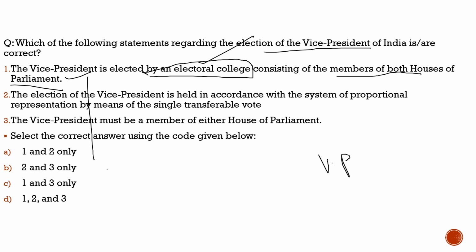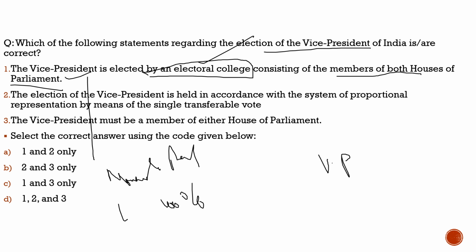Now here comes a point. Are the nominated members of the Rajya Sabha and Lok Sabha eligible to participate in the election of the Vice President of India? The answer to this is 100% yes, because all the members belong to the electoral college. The electoral college consists of all the members of both houses. So the nominated members also can participate in his election. So the first statement is correct.